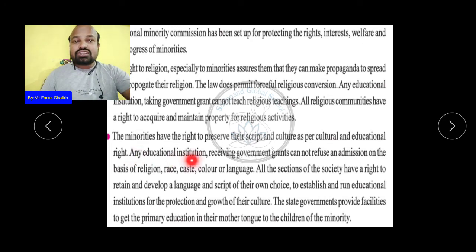Any educational institution receiving government grant cannot refuse any admission on the basis of religion, race, caste, color, or language.